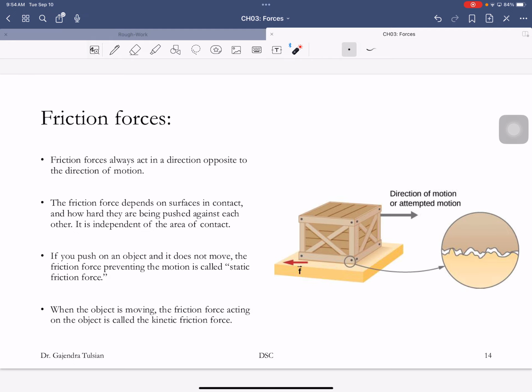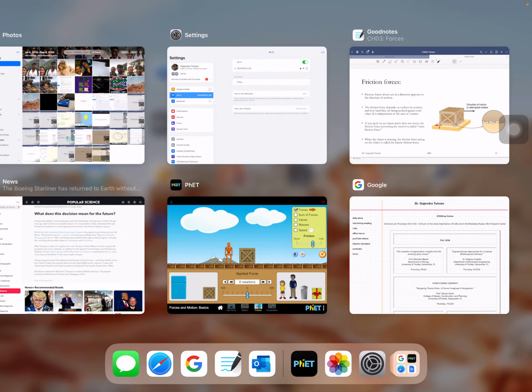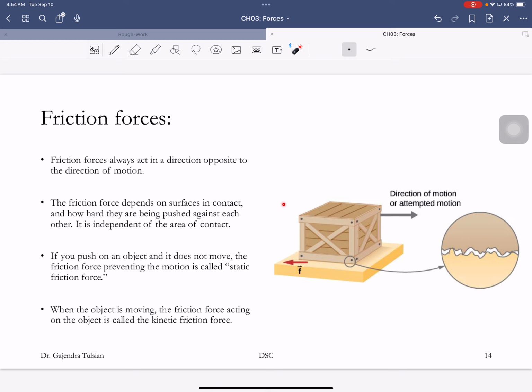So here's a box sitting on the floor. If the box moves in this direction, the friction force will act in that direction, and if the box moves in this direction, the friction force will act in the opposite direction. And the way friction arises is if you magnify these two surfaces, they're never smooth.